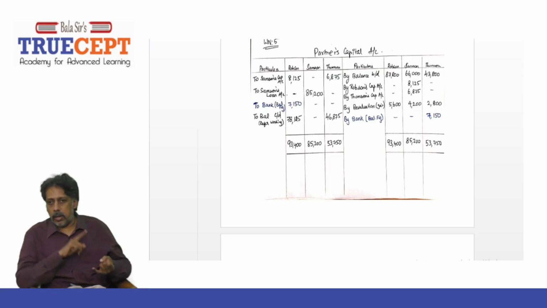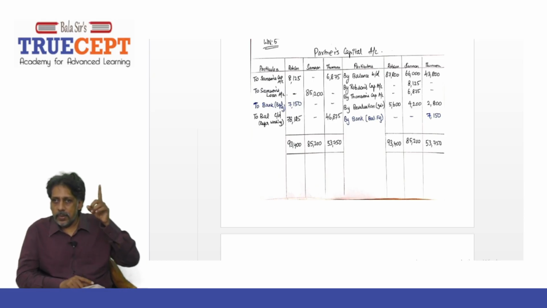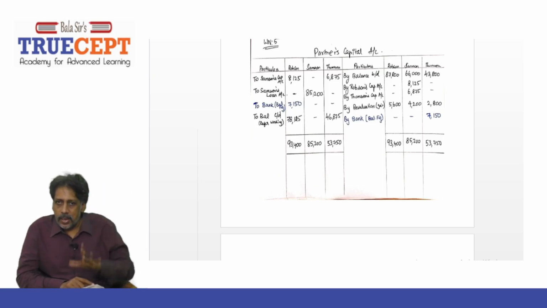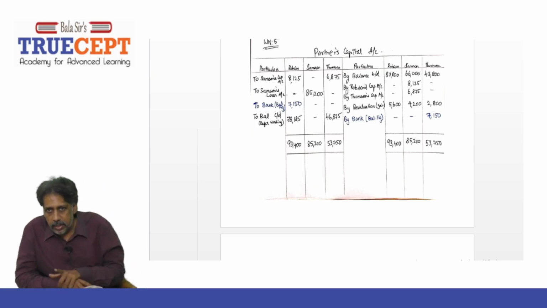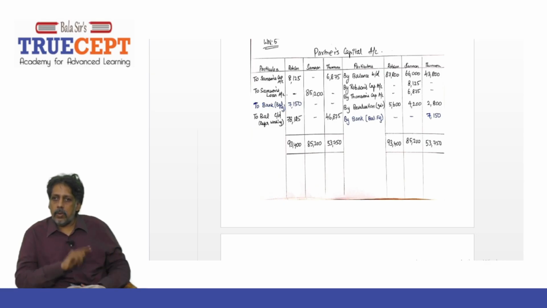Yeah. Now what you should do, you have to balance Samson's capital account and that will be transferred to loan account. Now this is Samson's capital account. On the credit side you have by balance brought down, also by Robson and Thompson under Samson, right? Yeah. Also by revaluation account.